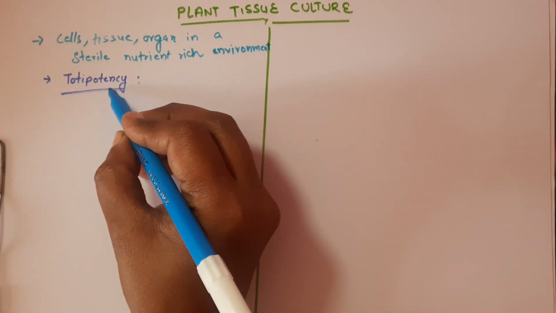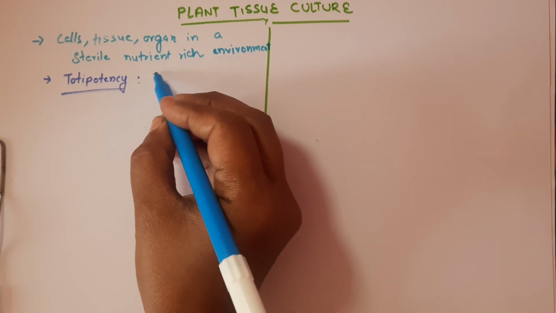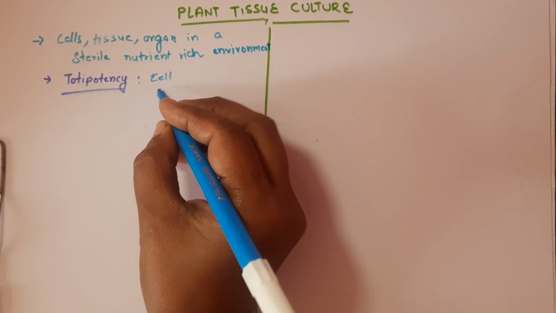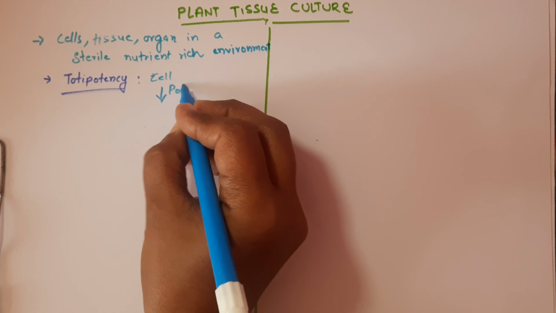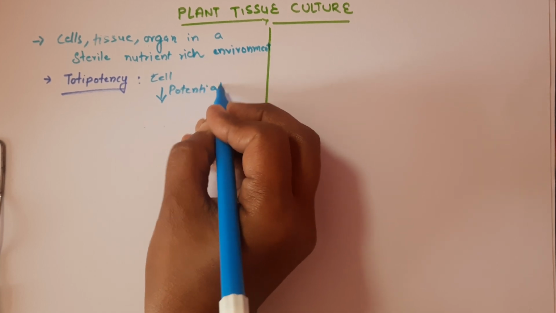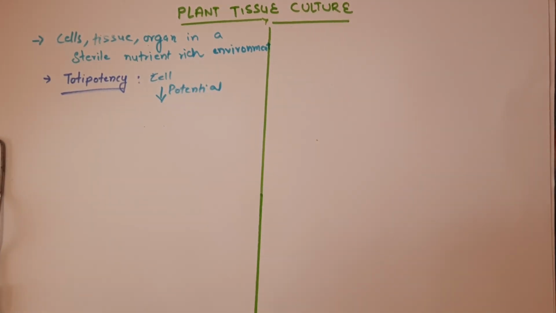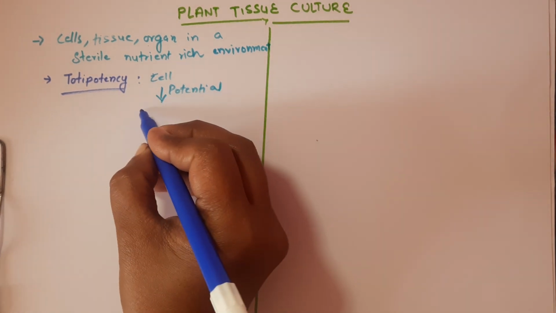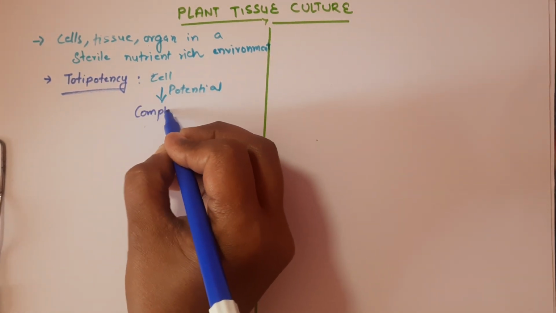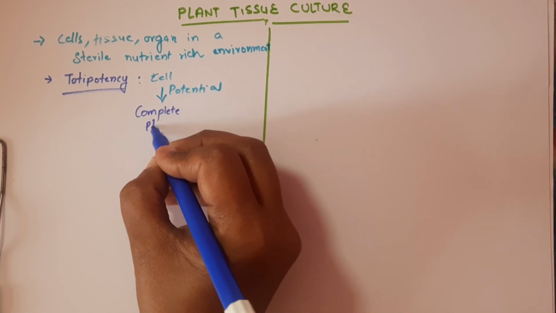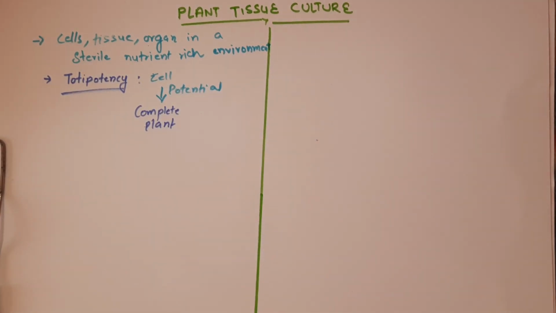Totipotency is the potential of the plant cell to grow into a complete plant. Most plant cells, if we are providing all the nutrients required for proper growth and development, will develop in aseptic conditions also.